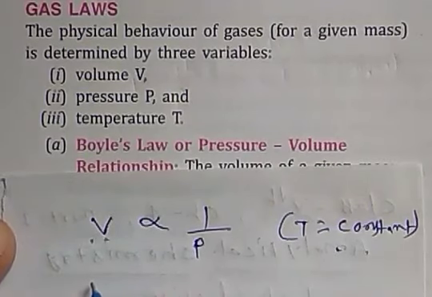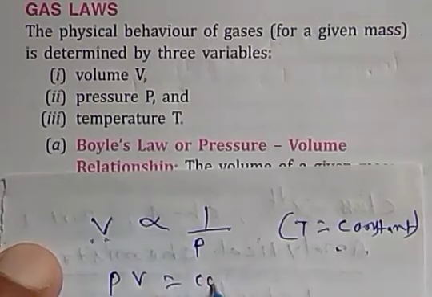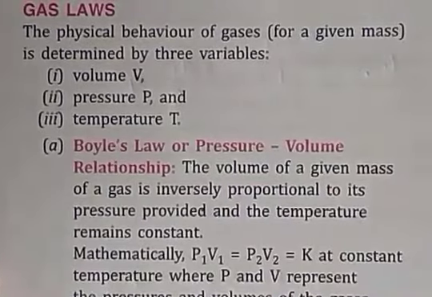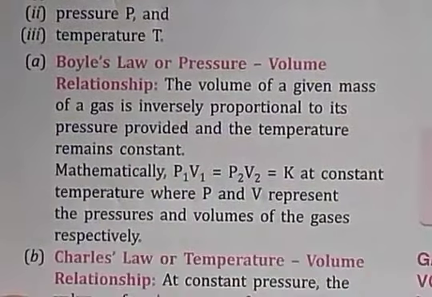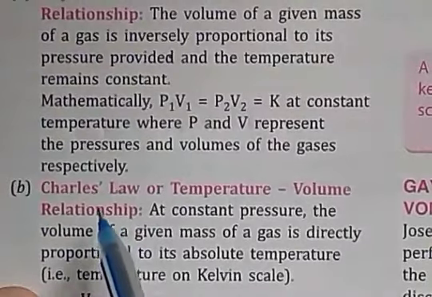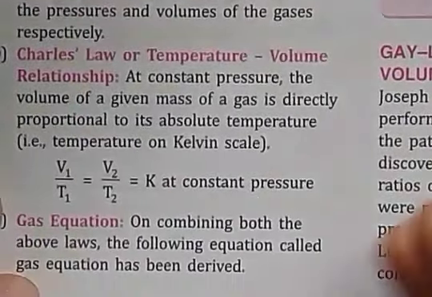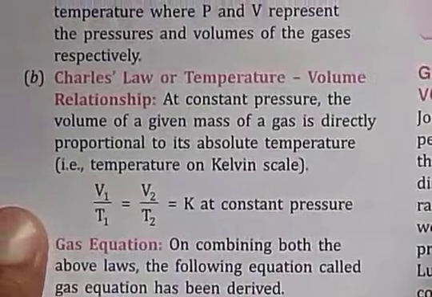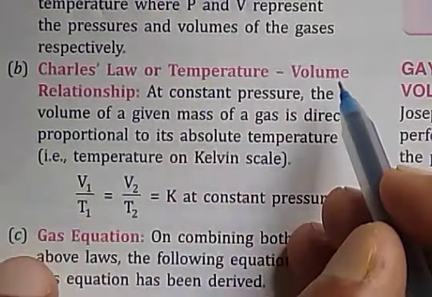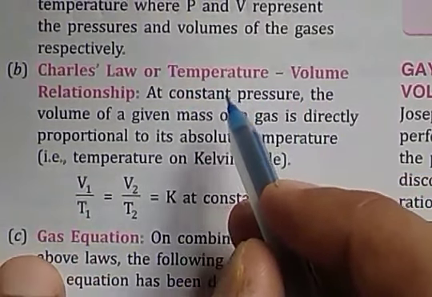Now it means that PV equals a constant, that is K. This is called Boyle's law. Boyle's law gives the relation between volume and pressure. Now the next law is called Charles' law, that is the second law. It gives the relationship between temperature and volume of a particular gas.